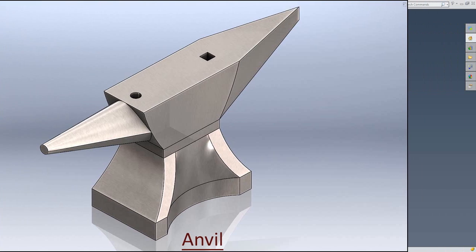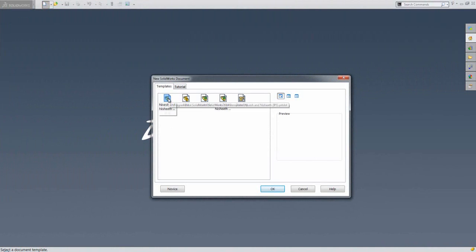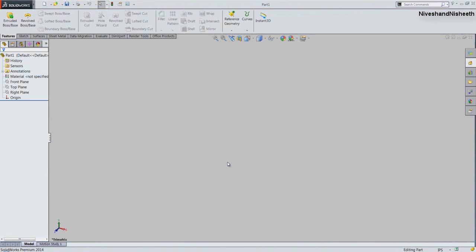Okay, that's it. Let's start the tutorial. First of all, we will create a new part file in SolidWorks. Click OK. Alright. Now choose the top plane, sketch.